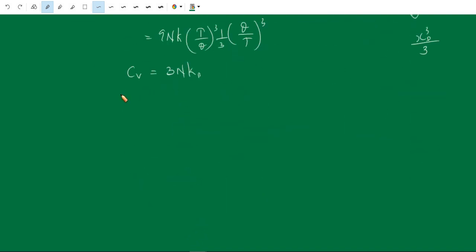So this is the classical value of specific heat. This is the classical value of heat capacity. At high temperature, we get the heat capacity which is the same as the classical value 3nk. Okay. Now next is low temperature.